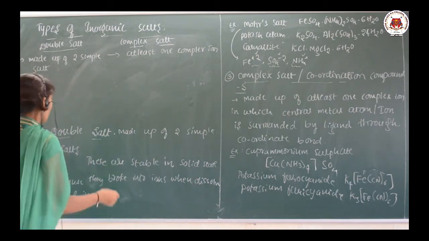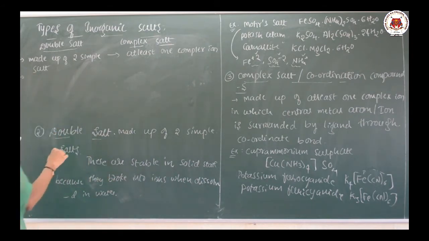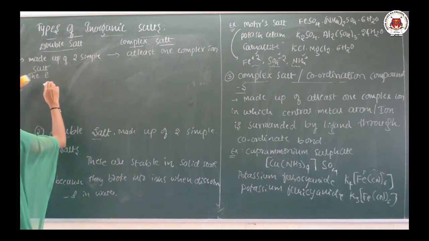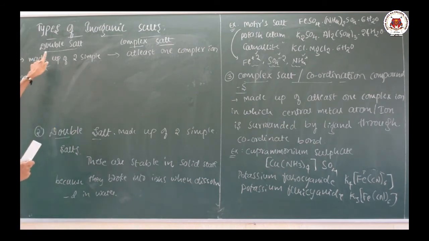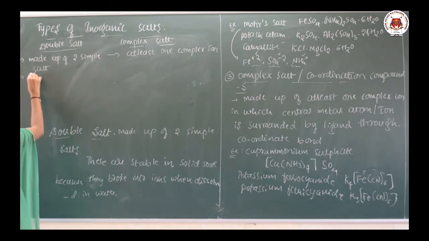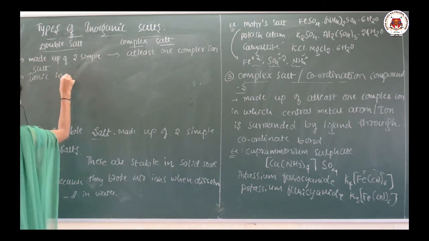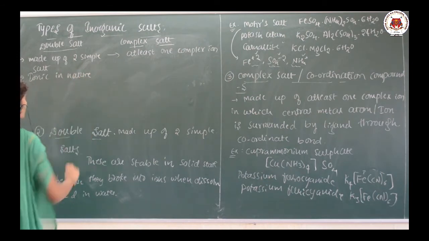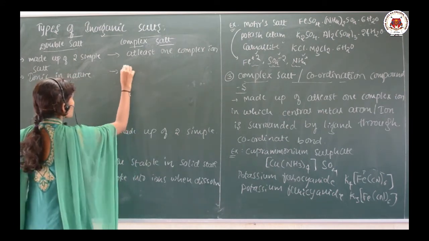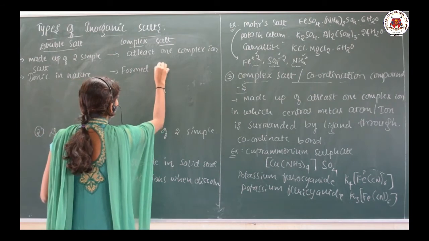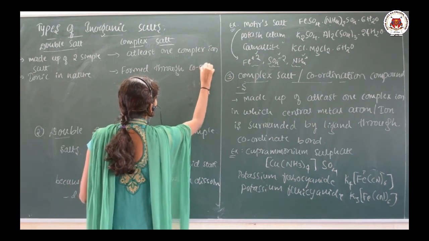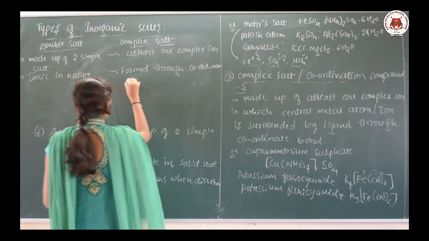And the second point in between the double salt and complex salt: these double salts are ionic in nature, while the complex salts are formed through coordination bond.